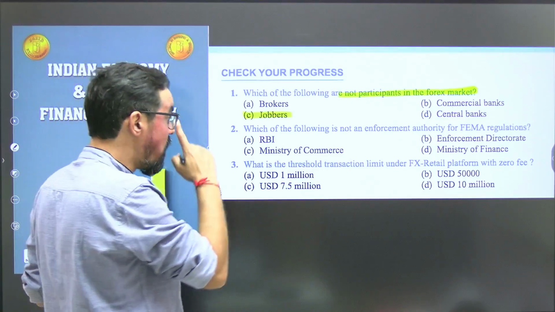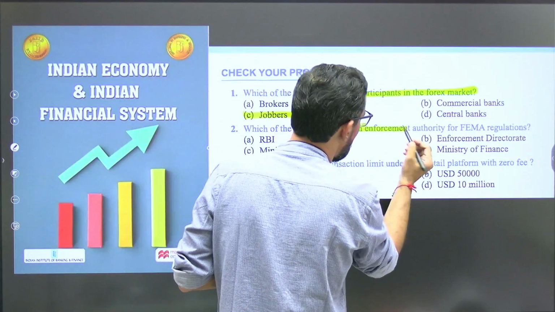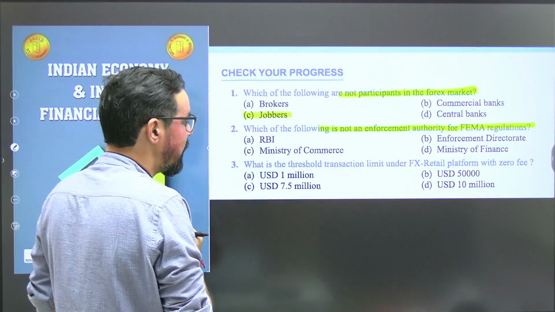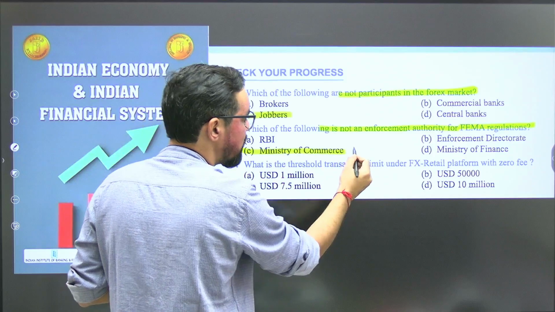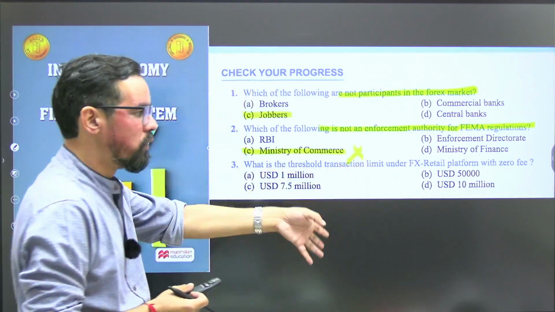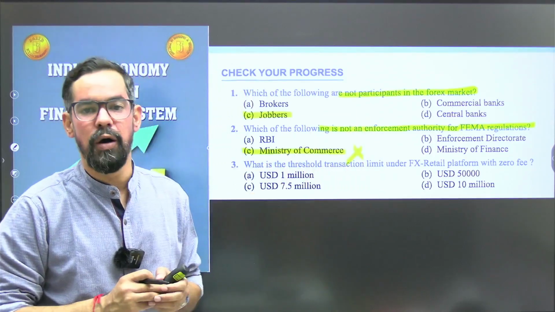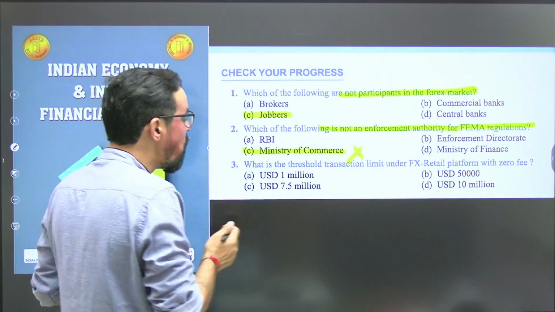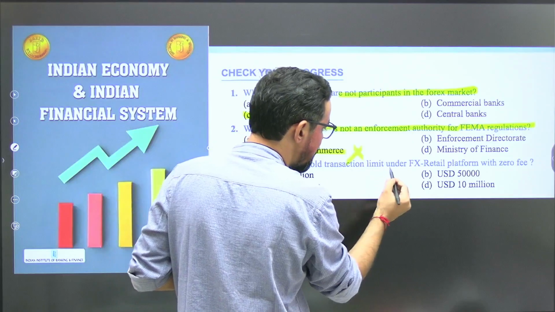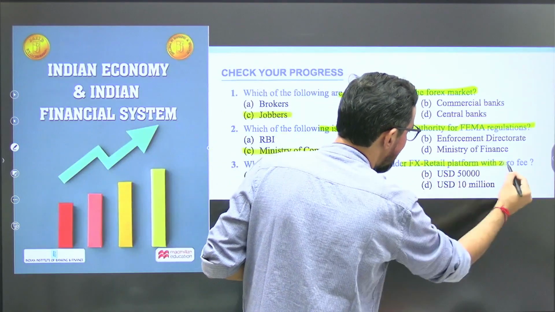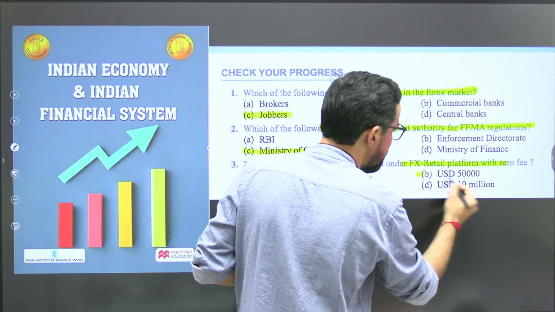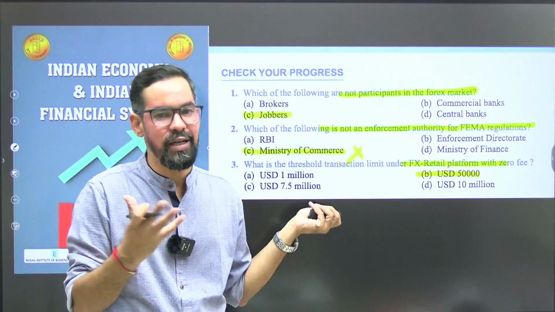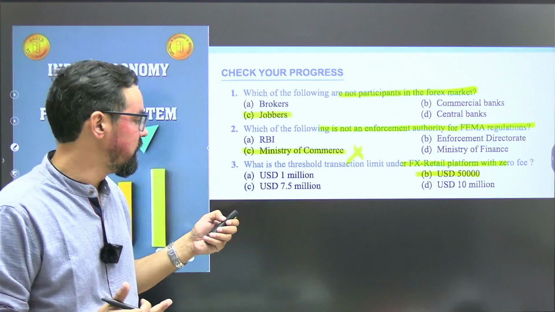Which of the following is not an enforcement authority for FEMA regulation? So RBI, Ministry of Commerce is not part of this one. RBI, Enforcement Directorate, and Ministry of Finance are generally part of the enforcement authority for FEMA. What is the threshold transaction limit under the forex retail platform? So it is 50,000 US dollars. So option B, with zero fee it is 50,000, otherwise the charges are applicable.